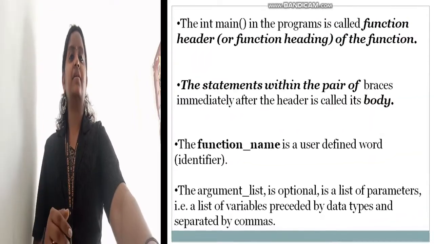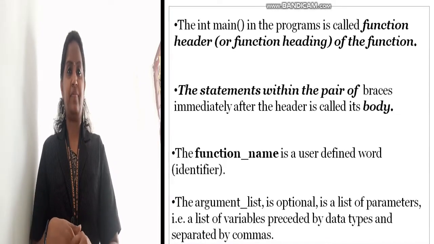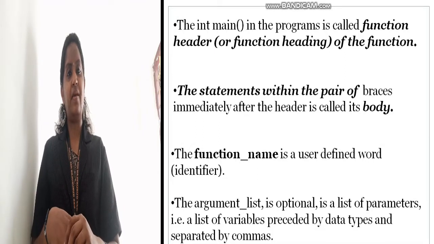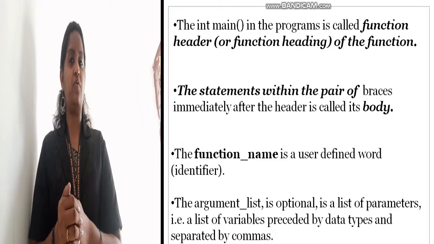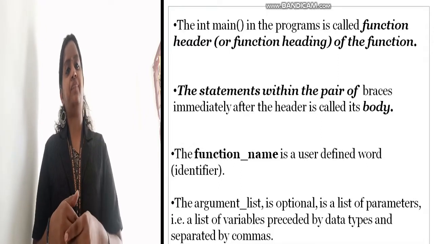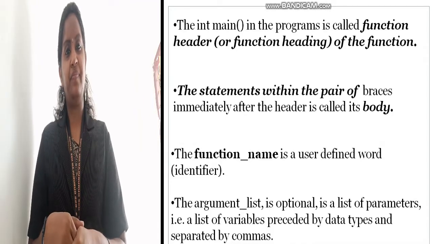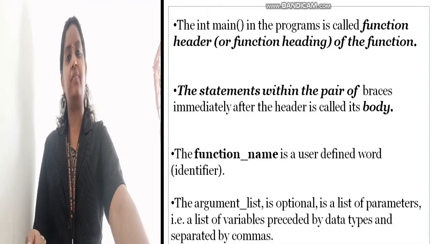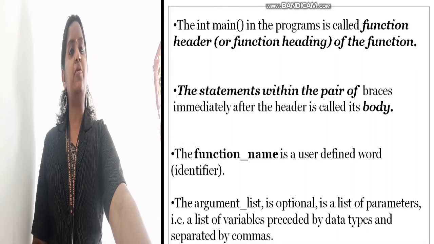And the next one is the statements within a function body. After the bracket it is known as function body. And if you are including another function inside a program besides the main function, it is known as the function name. You can use any identifiers. And inside the bracket of a function header you can include any parameters or variables, that is known as the argument list.